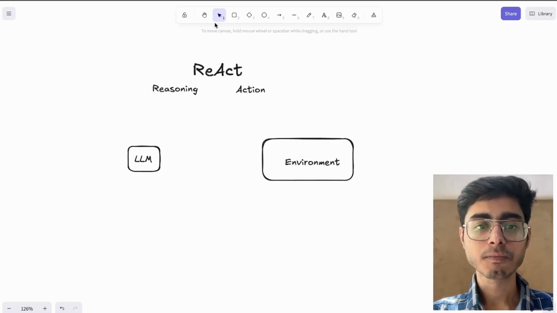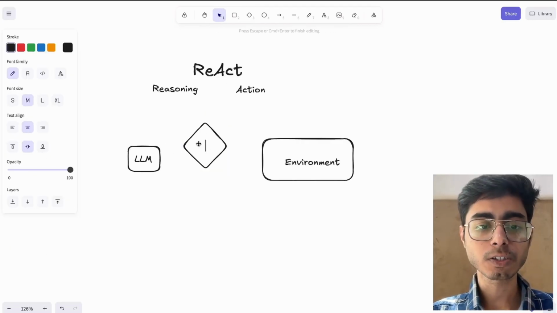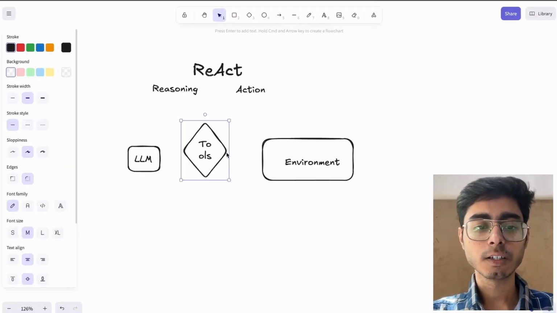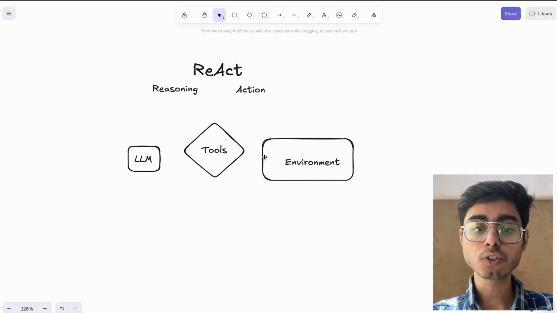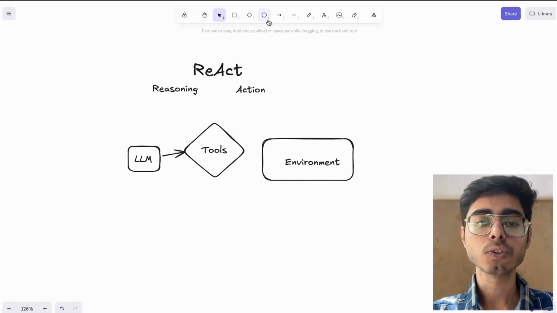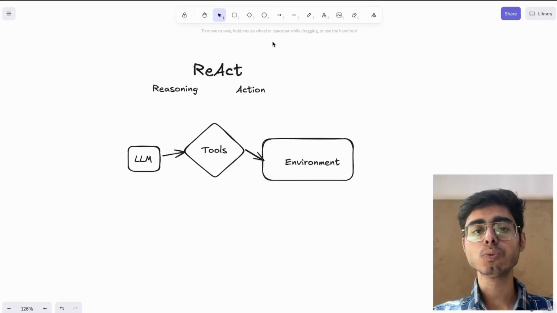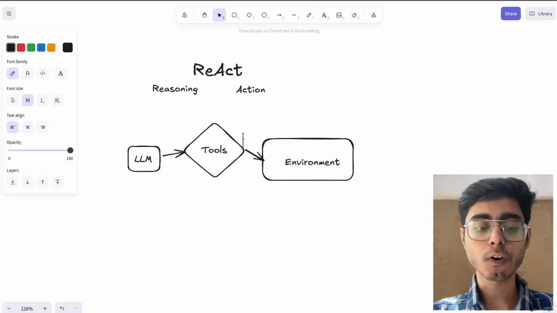So LLM, with the help of some tools, okay, there is one more component which is called tools. With the help of these tools, your LLM can perform some actions, right? So this LLM has access to these tools, and using these tools, your LLM can perform some action. Okay, so it is over here.